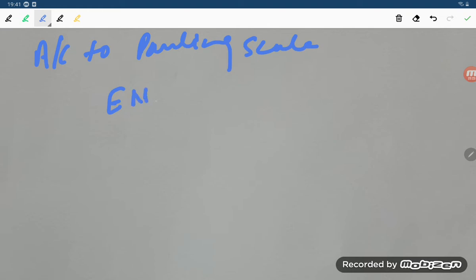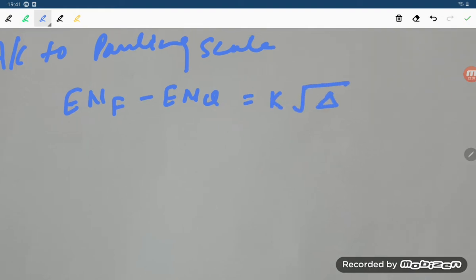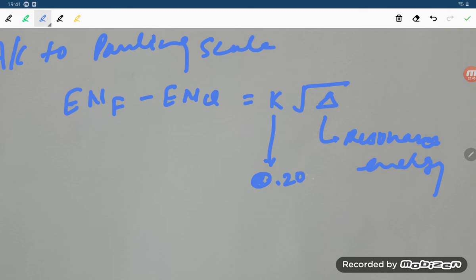According to the Pauling scale of electronegativity, the equation is: electronegativity of fluorine minus electronegativity of chlorine equals K times root of delta, where delta is the resonance energy, and K is the conversion factor 0.208.